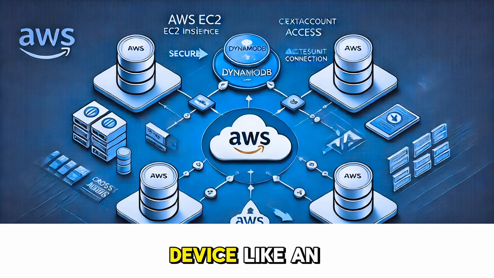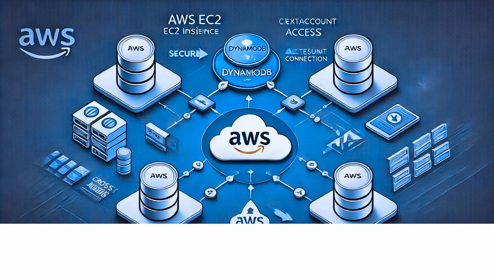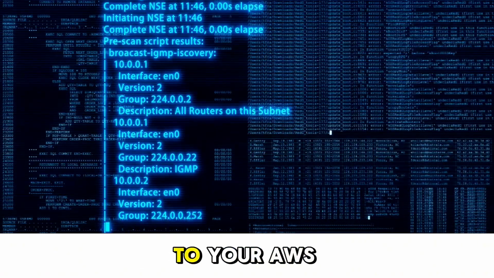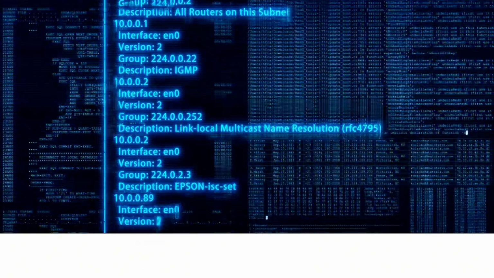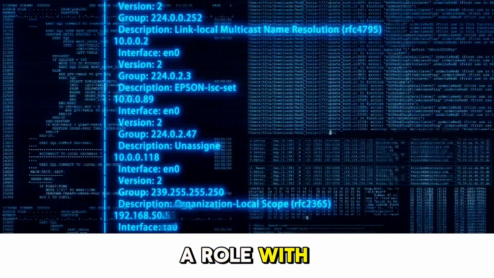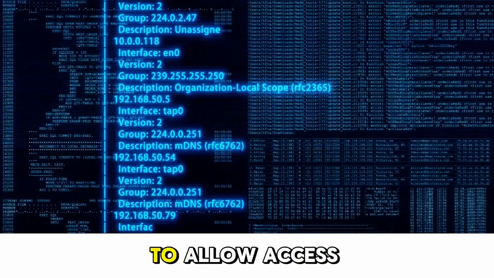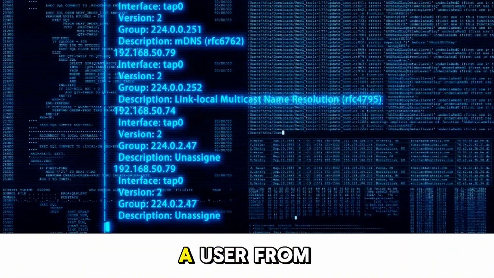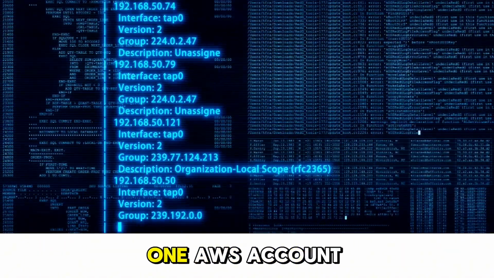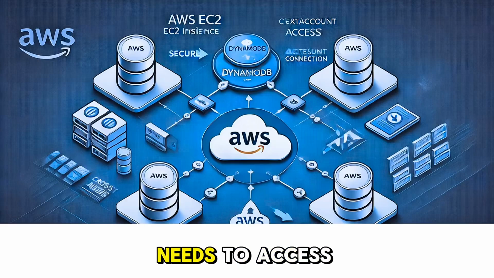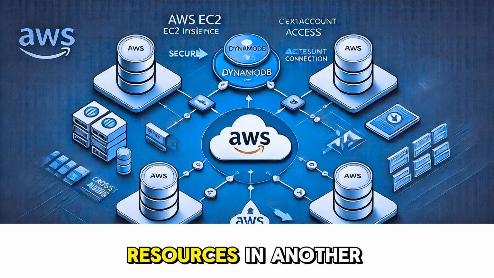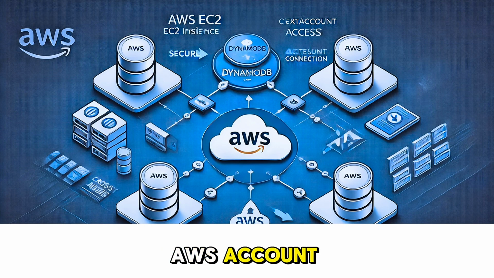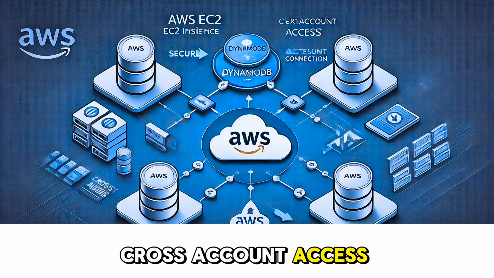A third-party auditing tool needs temporary access to your AWS account. You can create a role with limited permissions to allow access without sharing credentials. Or a user from one AWS account needs to access resources in another AWS account. Let's say a cross-account access.